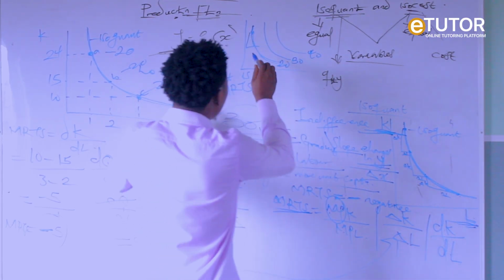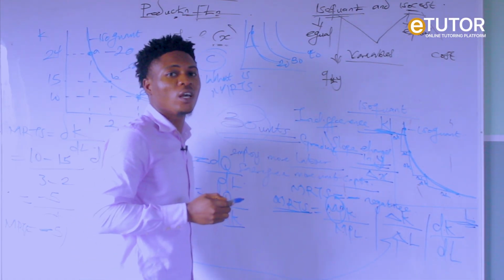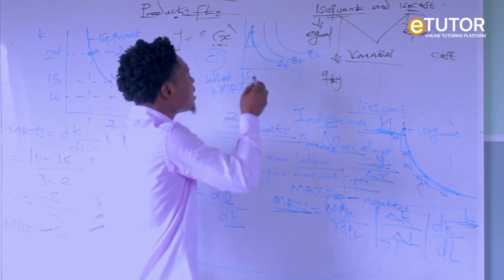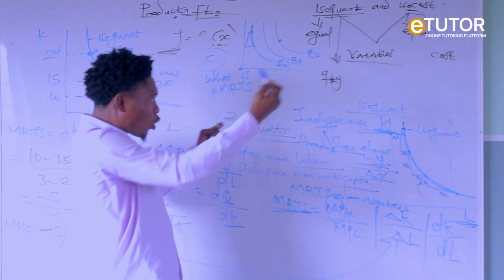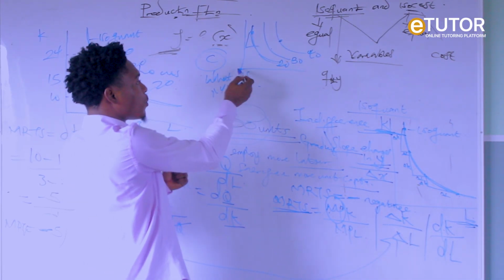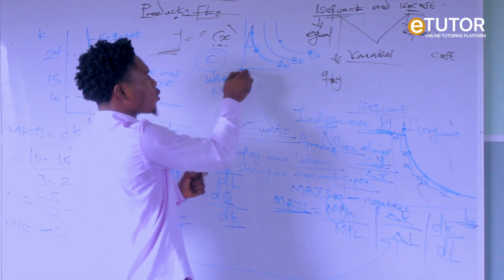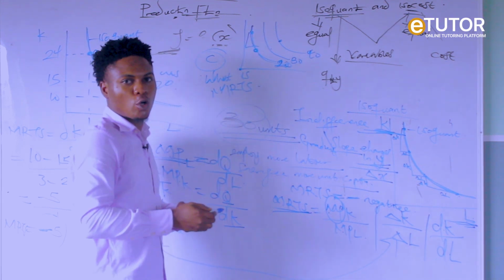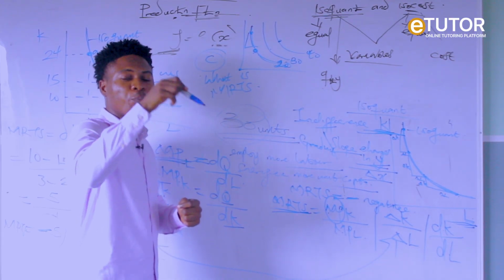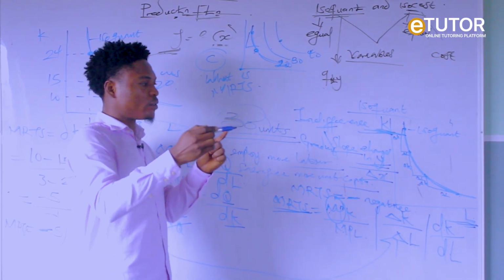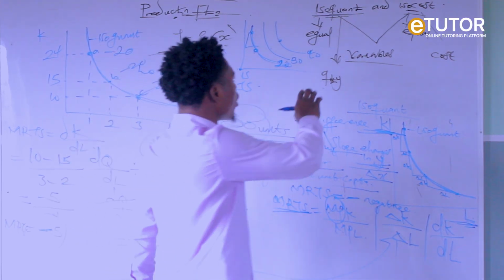Now, one thing is the isoquants must not touch. When we have more than one isoquant, it must not what? Touch. And the further the isoquant is from the point of origin, the higher the output. The closer the isoquant is to the point of origin, the lesser the output. That is why the closest isoquant to the point of origin shows the least output. But on one isoquant, output is the same, though on the loci of that same isoquant, the inputs of labor and capital are at different levels. So we have talked about isoquant.